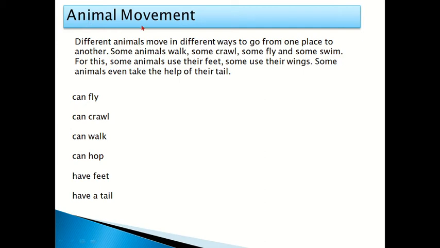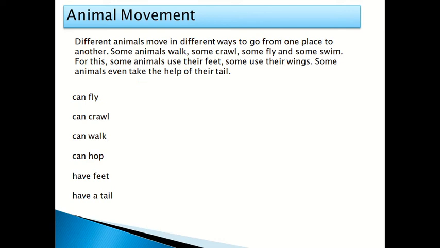Next is animal movement. Different animals move in different ways to go from one place to another. Some animals walk, some crawl, some fly, and some swim. Children, you observe that we can move from one place to another with the help of our feet. So we use our feet for movement.